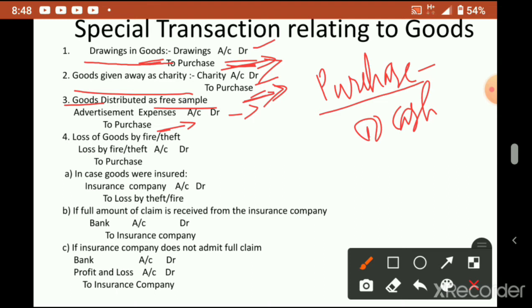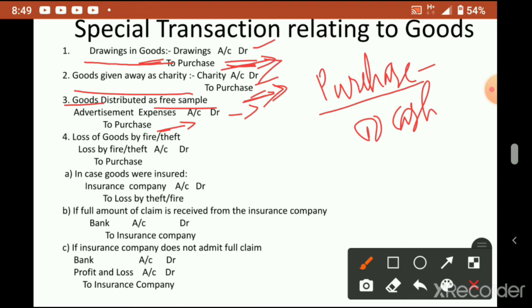I think this is understood. So remember these three things: drawings in goods, goods given away as charity, and goods distributed as free samples. In all these situations, purchase is credited, and according to the situation you have to debit the account. Drawings in goods means personal use, so drawings account is debited. Goods given as charity, charity account is debited.